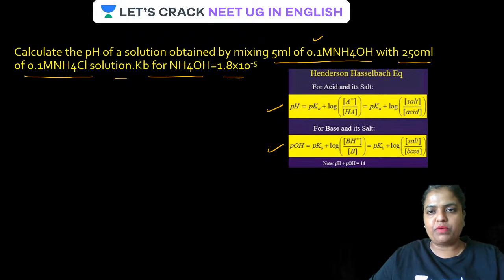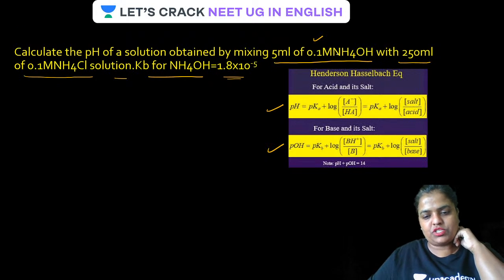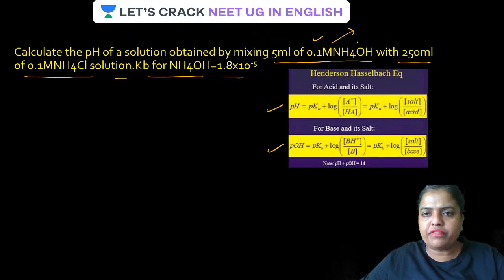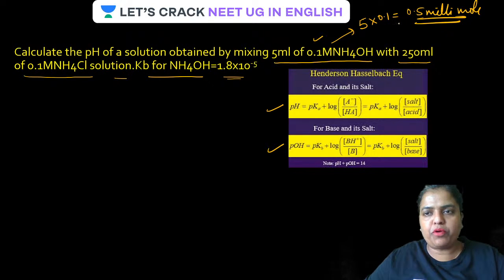5 ml of 0.1 molar NH4OH, guys. Remember, how many millimoles of NH4OH? M into V, that is 5 into 0.1. This is going to be 0.5 millimole. Is that clear? 5 into 0.1 will be 0.5 millimole.